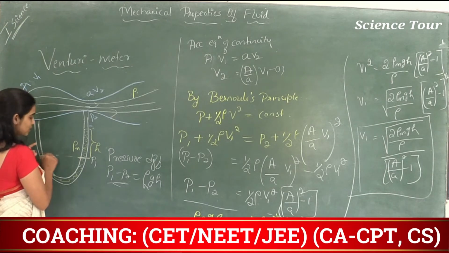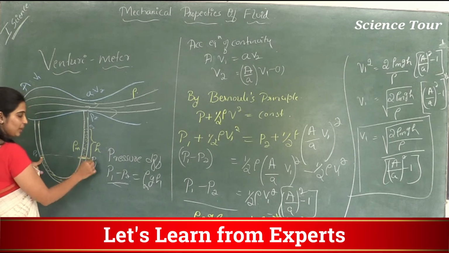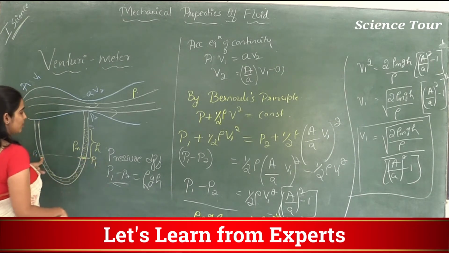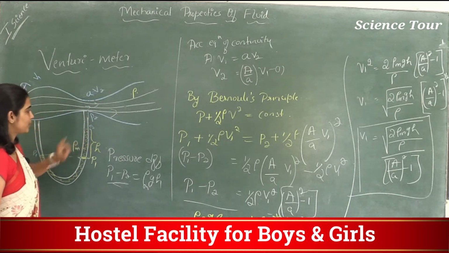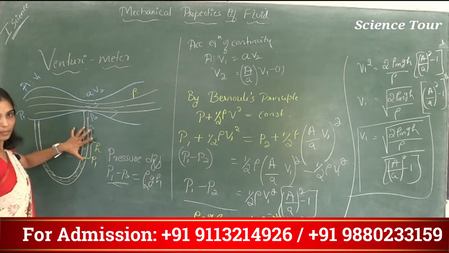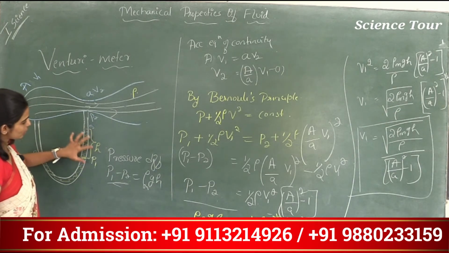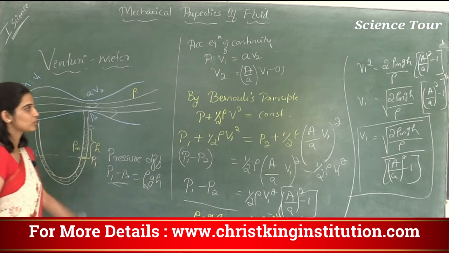By Pascal's law we know that pressure at the same height will be the same, so pressure here is also P1. Pressure here is P2, so pressure here will be P2 because this is exposed to here. Now, this is a manometer, pressure difference is equal to rho GH. The density of this fluid is rho M, so rho M GH.